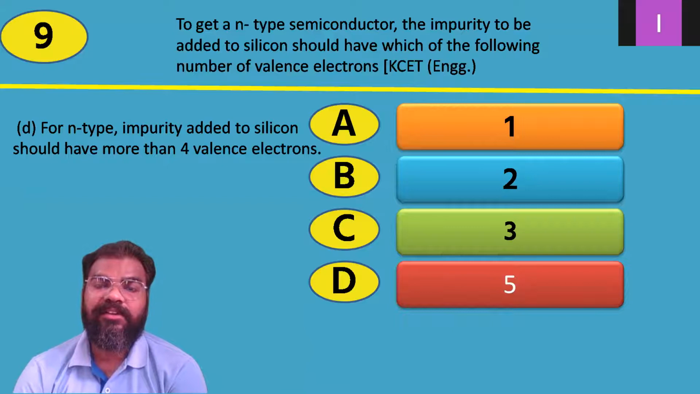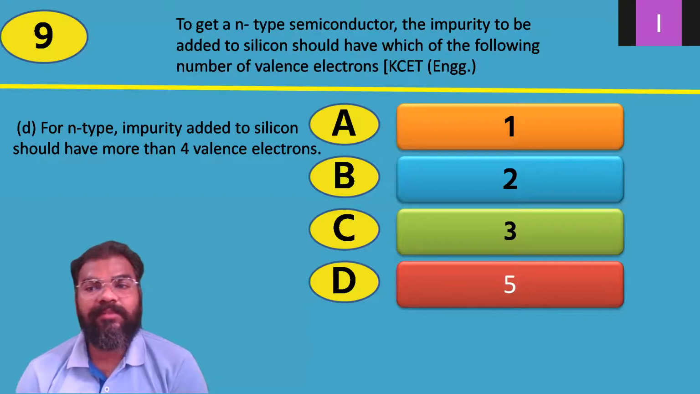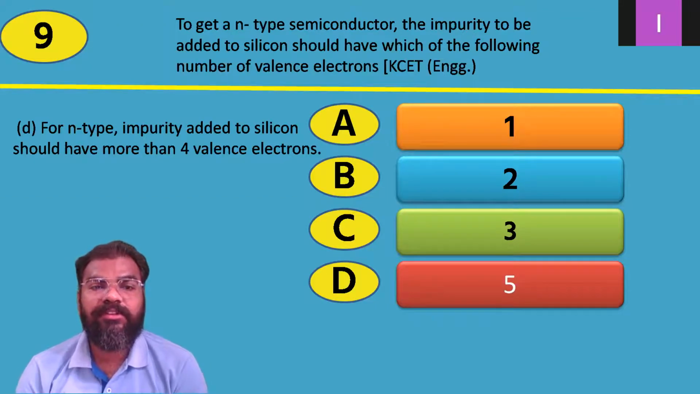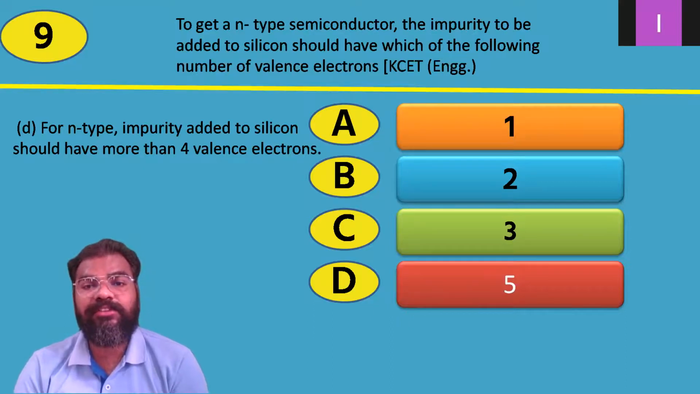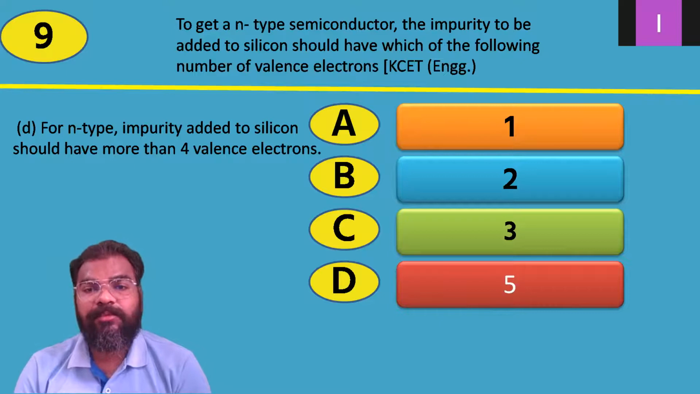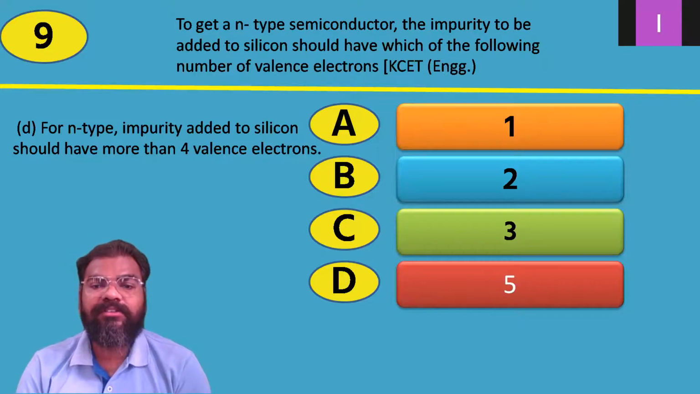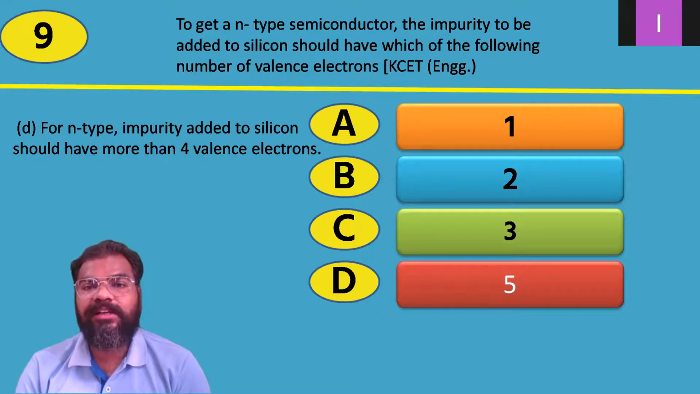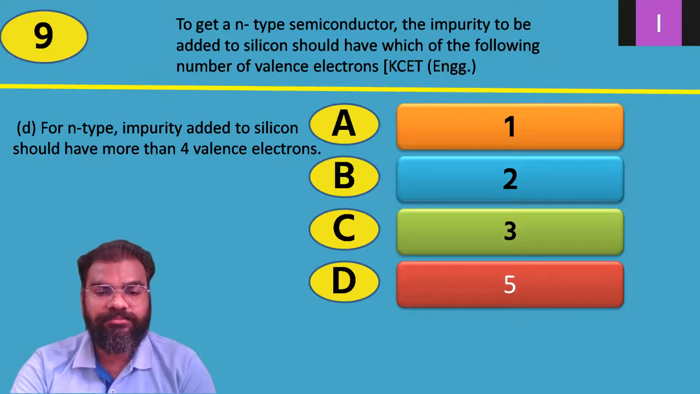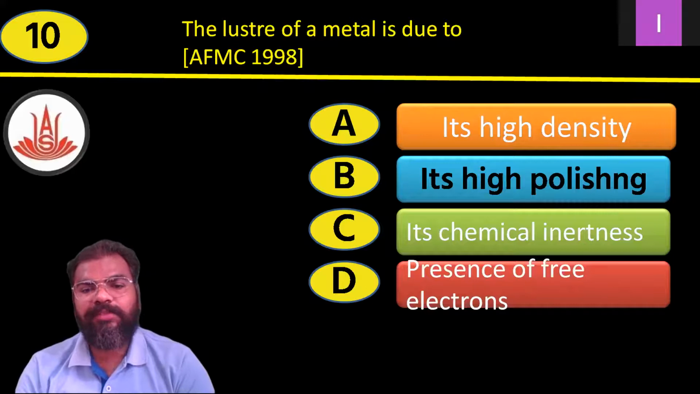See, when we are adding 5 valence electrons, 4 valence electrons will be satisfied with the silicon. So one electron will be remaining, and this one electron is going to help the N-type semiconductor to conduct electricity. So question number 9, option D, 5 is the correct answer.